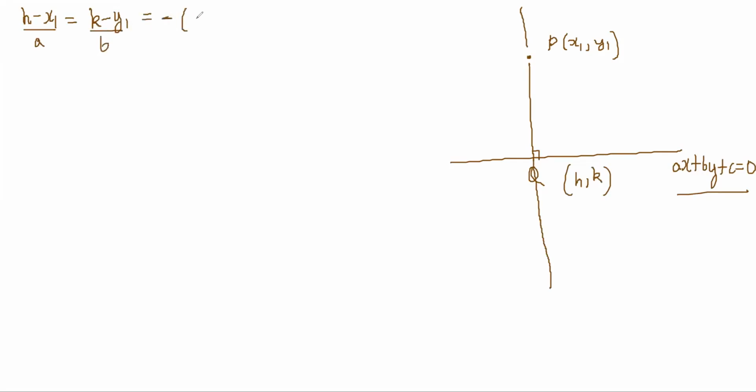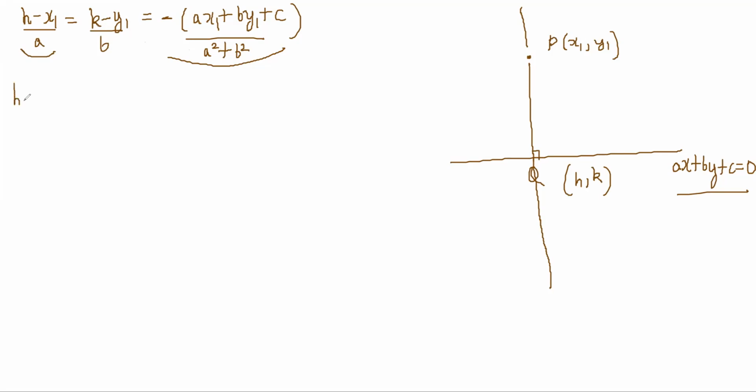The first two are easy, right? Which one? h minus x1 by a, and that is k, just the slope condition only. Yeah, slope condition. I want you to understand how this can be understood.